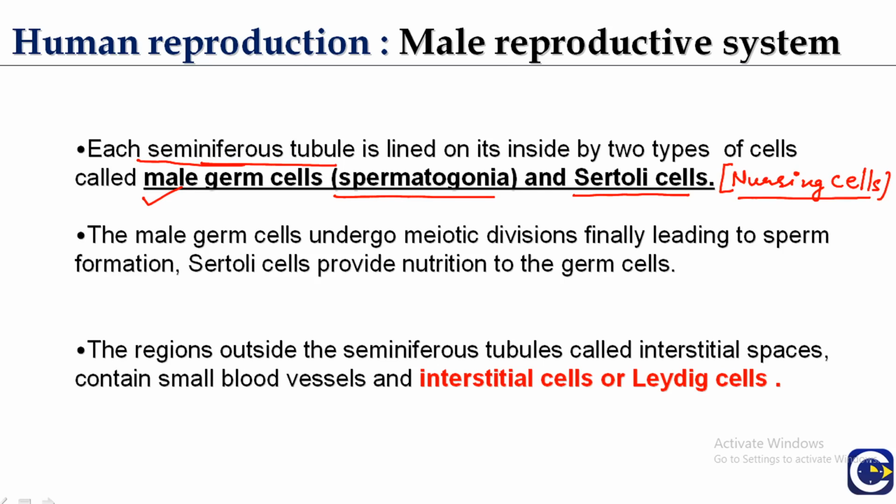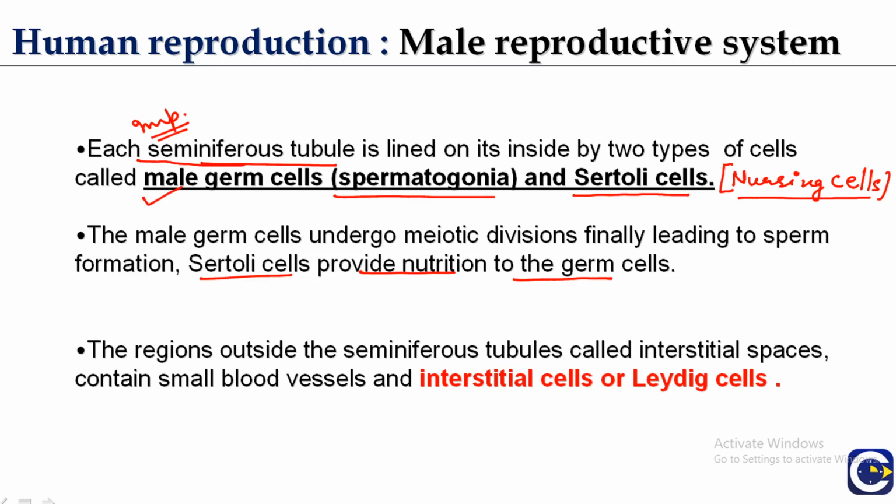Now these male germ cells undergo meiotic division, finally leading to the formation of sperms, and Sertoli cells provide nutrition to the germ cells. So this is important: where the sperm formation takes place, what are the cells which give rise to sperms, and what are the Sertoli cells. You may find a direct question.